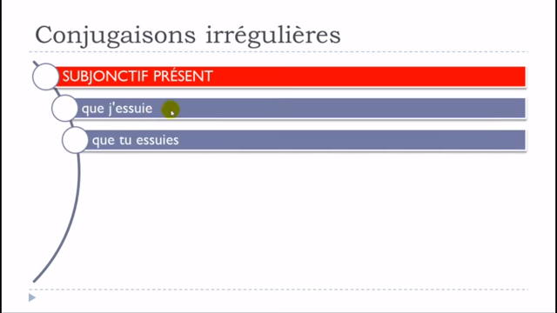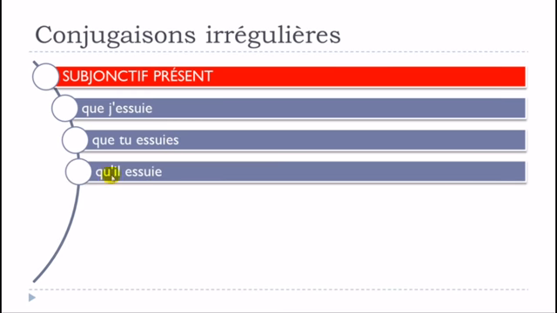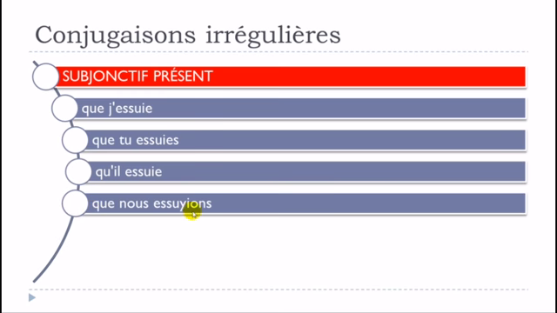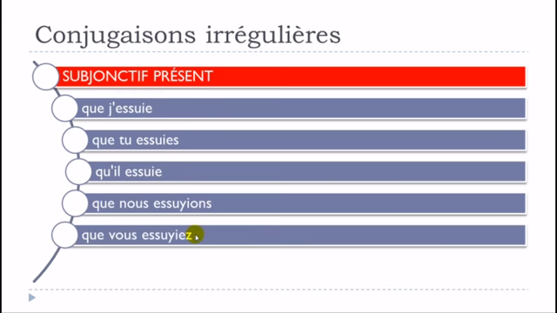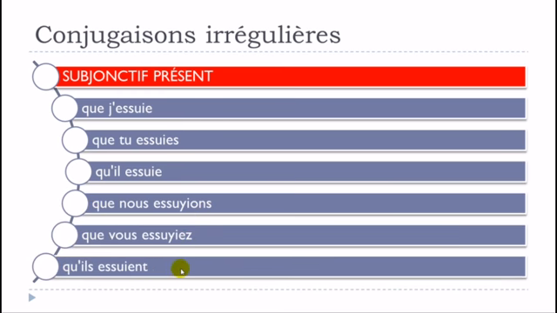Que j'essuie, que tu essuies, qu'il essuie, que nous essuyons, que vous essuyez, and then qu'ils essuient. Okay, and exactly as we had for the present form of the indicatif, the first one we saw, same thing here. So Y is changed and replaced by I for je, tu, and il, and same thing for ils in the plural form. So that's the only modification you need to do, okay? Endings are staying the same, and they don't change at all, okay?